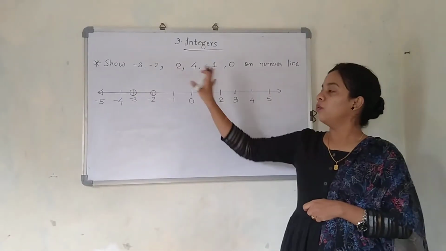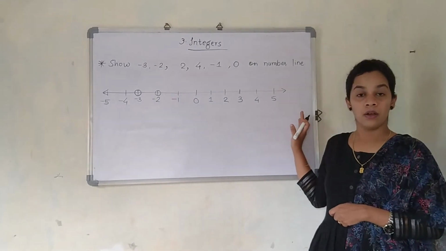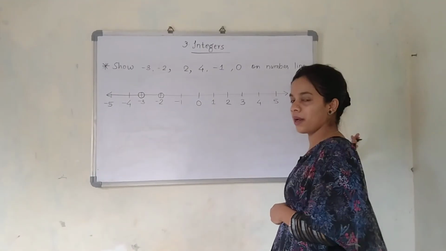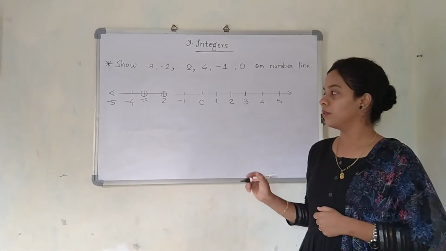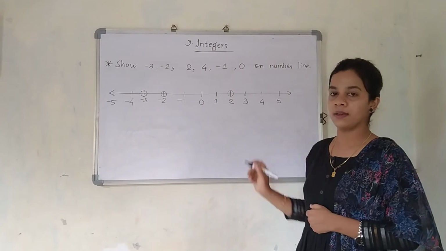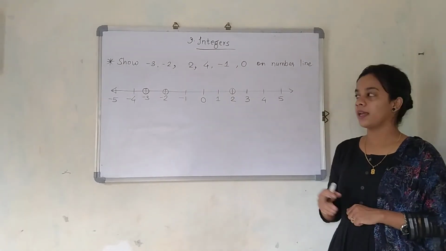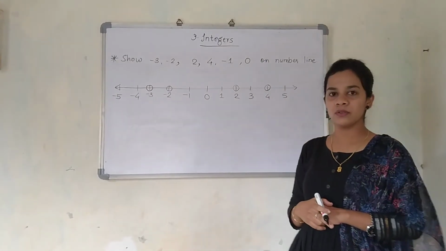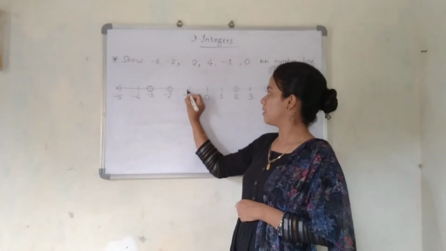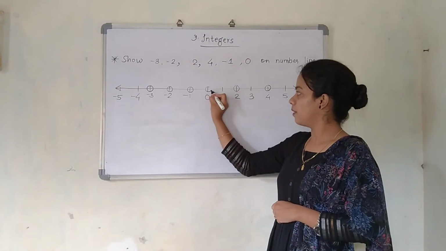Fine? 2. Which side is 2? Yes, it is on the right hand side. Right now, if I stand like this, it is on my right hand side, and the negative ones are on my left hand side. So 2 is present over here. Next is 4. Can you tell me which side is 4? Yes, it is present over here. And where is the next number, that is -1? Yes, you can see -1 is here. And the next number is 0. 0 is represented over here.